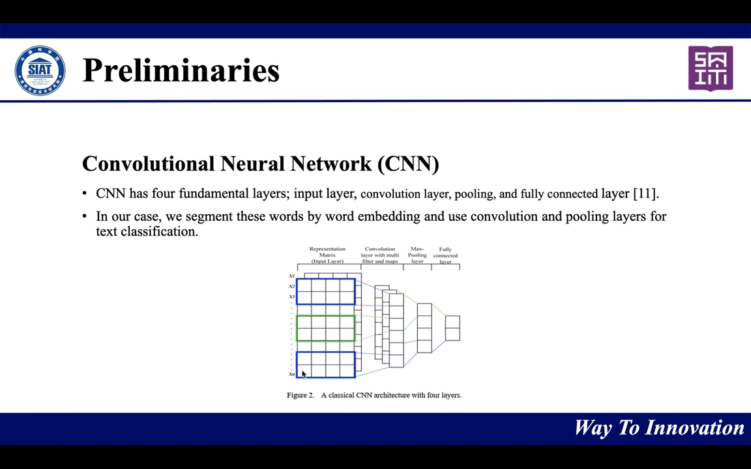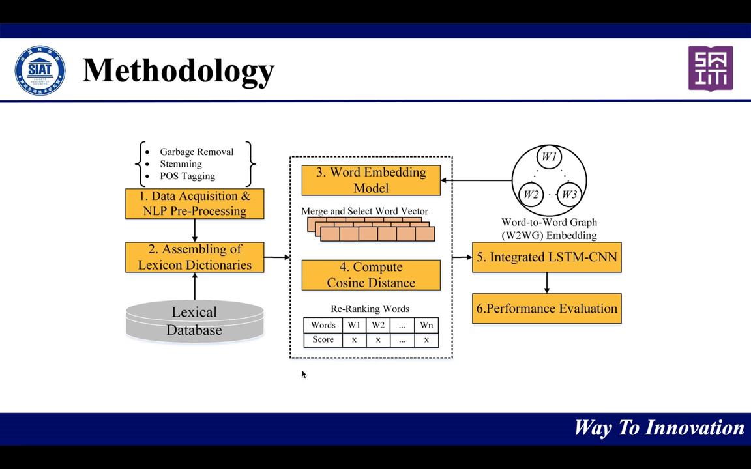And the next is CNN. It also has four different layers: input, convolutional, max pooling, and fully connected layers. So these have been used for text classification in our paper. So what is the method here? We proposed six different steps in our method.